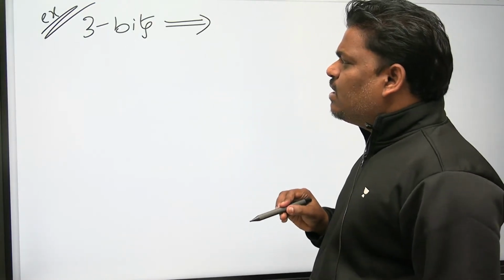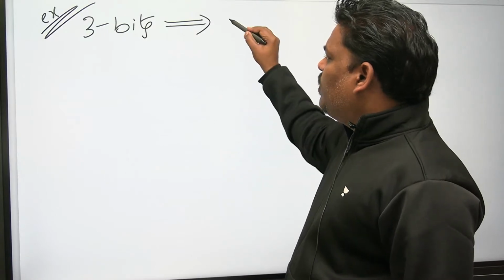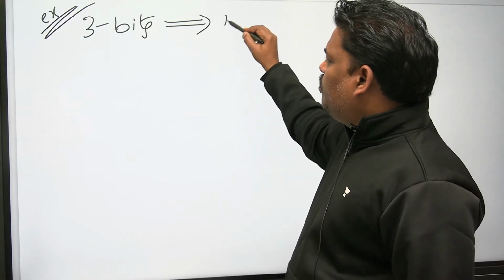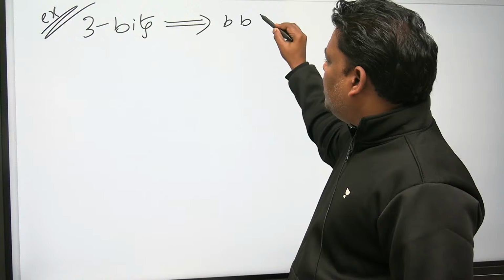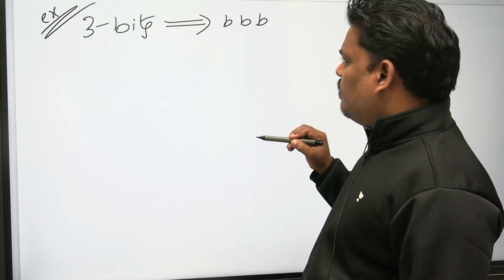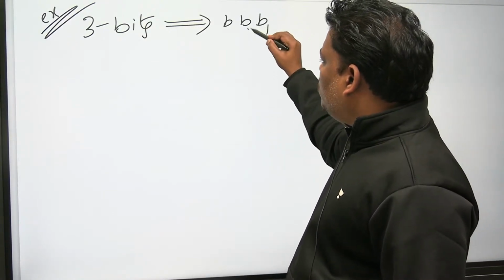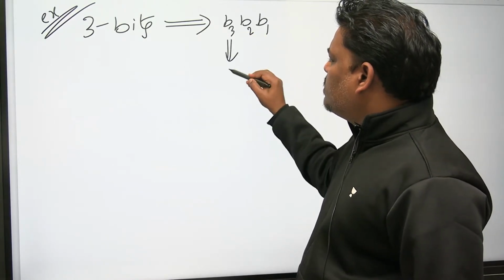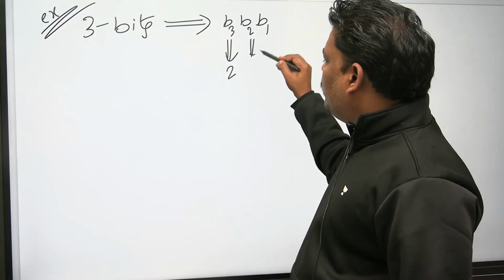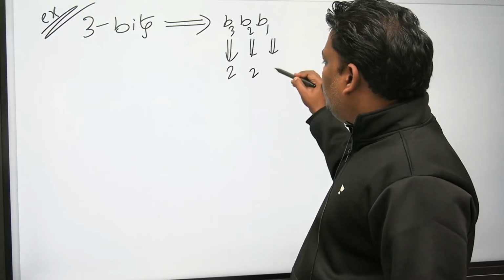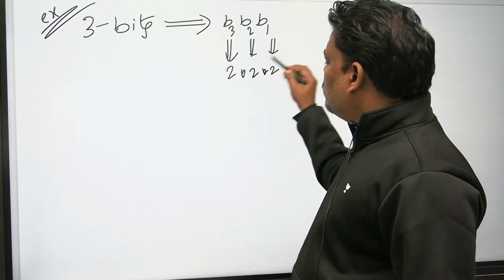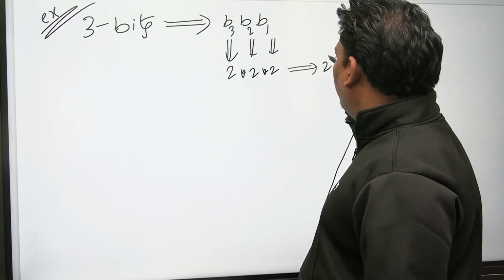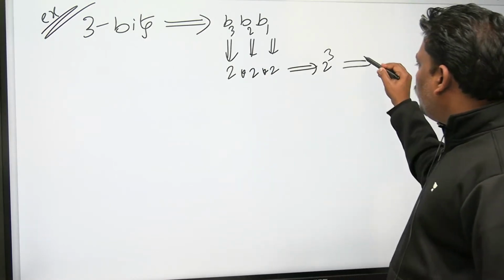Whenever you have 3 bits, every bit has 2 choices. Let's see this one: you have bit 1, bit 2, bit 3. 3 bits are there, and every bit has 2 choices. So the total possibilities are 2 cube, so totally 8 possibilities.